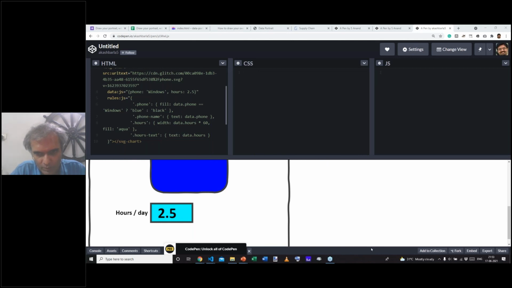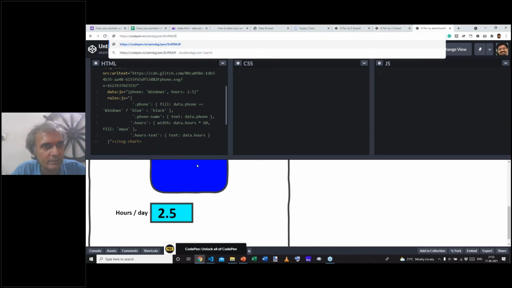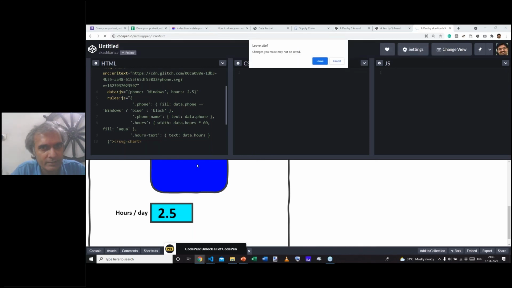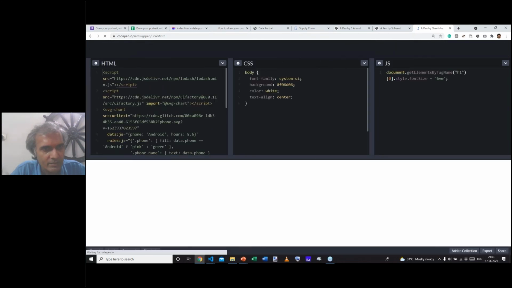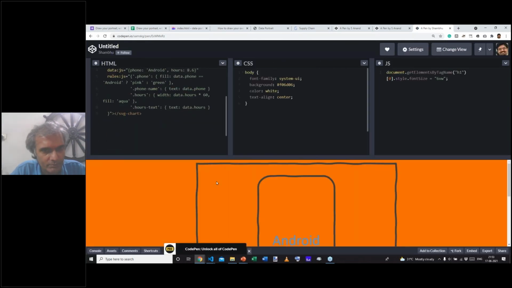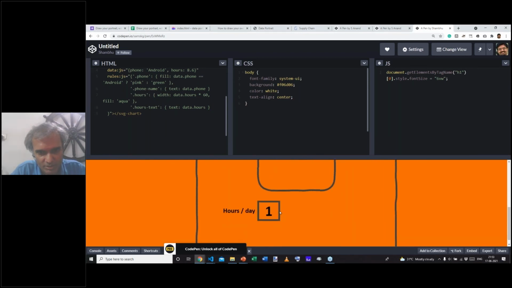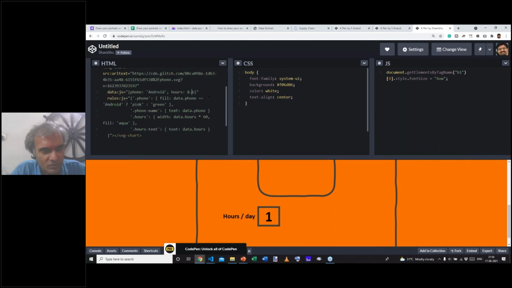Okay, Shambhu, hours did not change. Ours are days change. So let me copy that. And at the end. Let's see what went wrong here. Ooh, that's a nice big image. And I guess that's a function of the background that you put in here. Great. So you're right. If you change the number of hours, it doesn't seem to be changing.